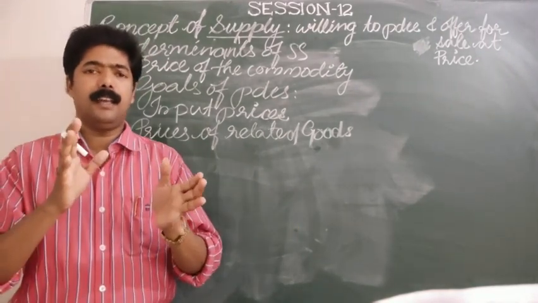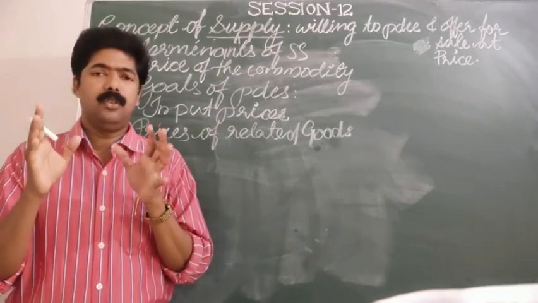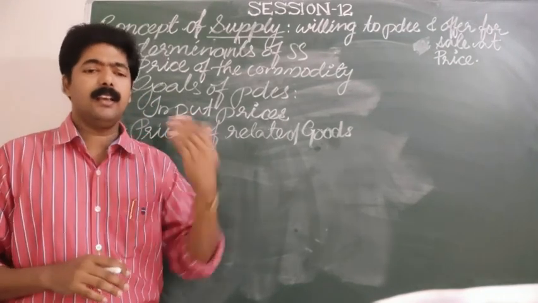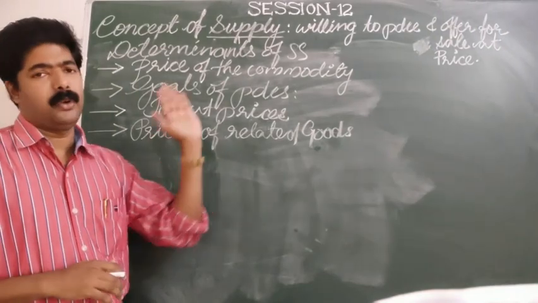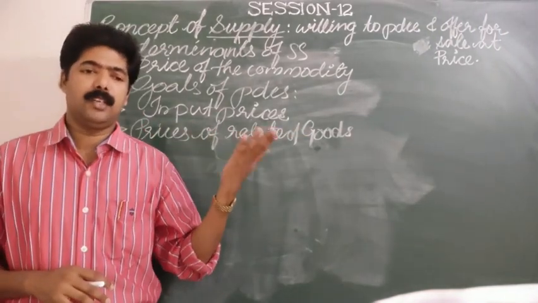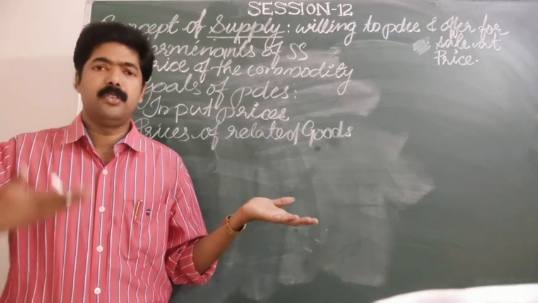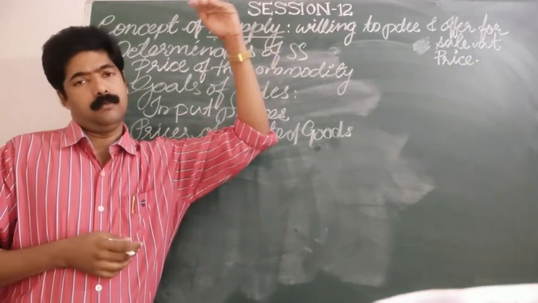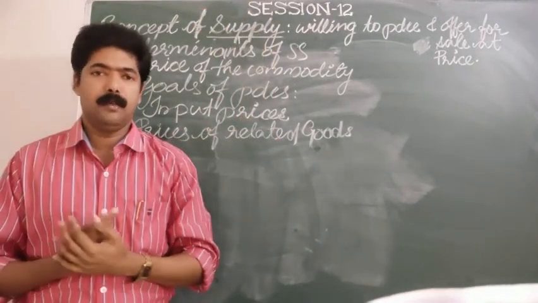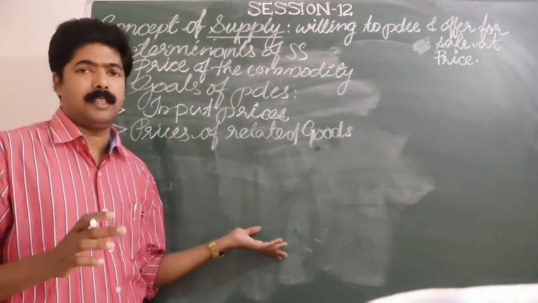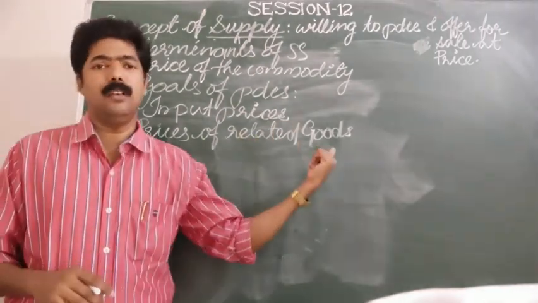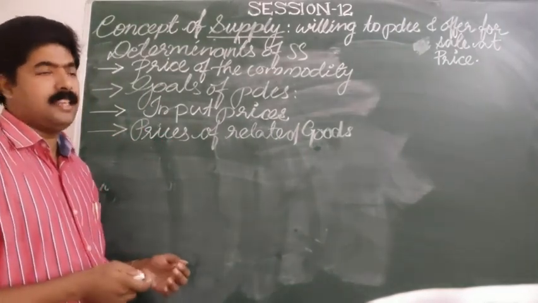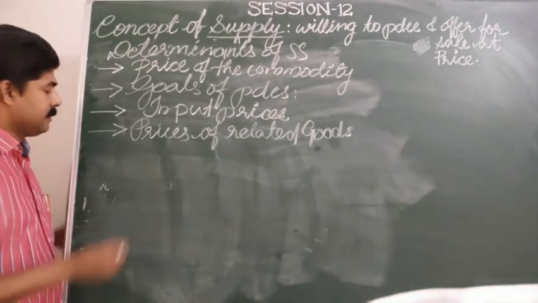So what does it mean? Every time he or she must know the fluctuations of price happening in the market, and in relation to those, they have to produce the commodity. What type of commodities are to be produced? Generally, consumers may change their consumption pattern from higher price to the low price commodity. So the producer must be aware of the prices of related goods, so that he or she can supply accordingly. In such a way, the price of related goods affects supply.